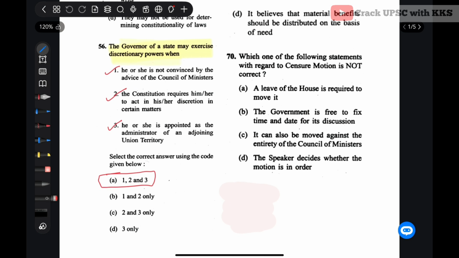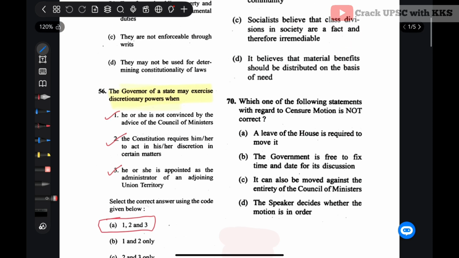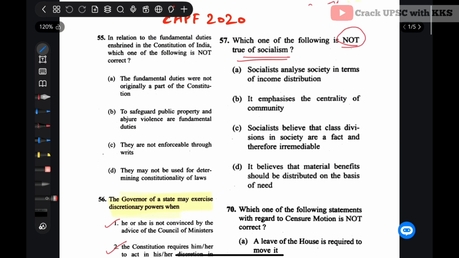It is regarding the governor and his discretionary power. So all three are correct. As he or she is not convinced by the advice of the Council of Ministers, then he can use his discretionary power. Then B, whenever the Constitution requires. Then C, when he is appointed as the administrator of the UT. Let's move ahead with the next question.